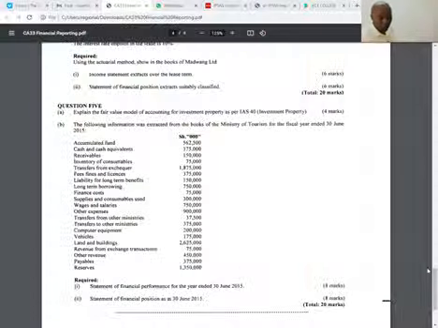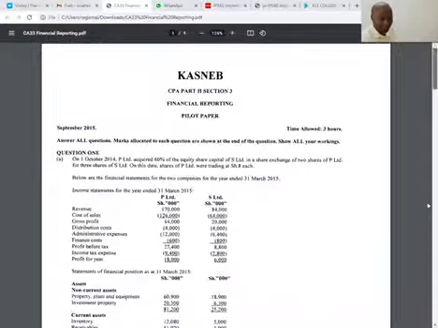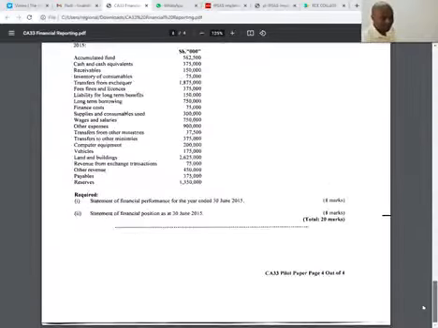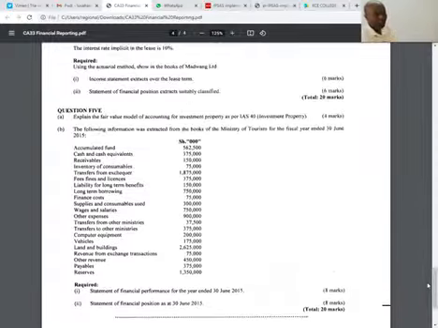IPSAS 1, International Public Sector Accounting Standard number 1, talks about presentation of financial statements, and I would want us to look at a question here. This question is a question that I got from September 2015, question number 5.